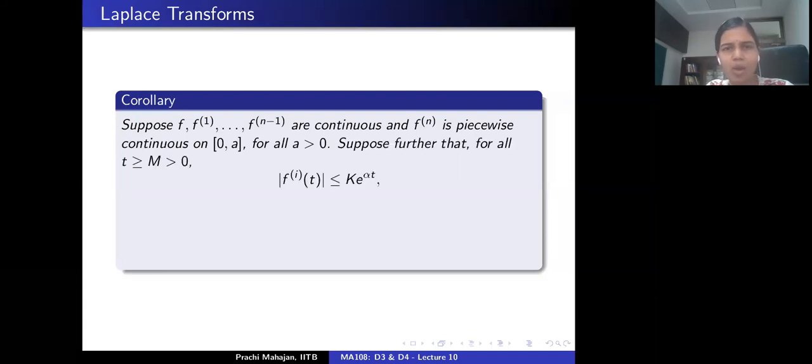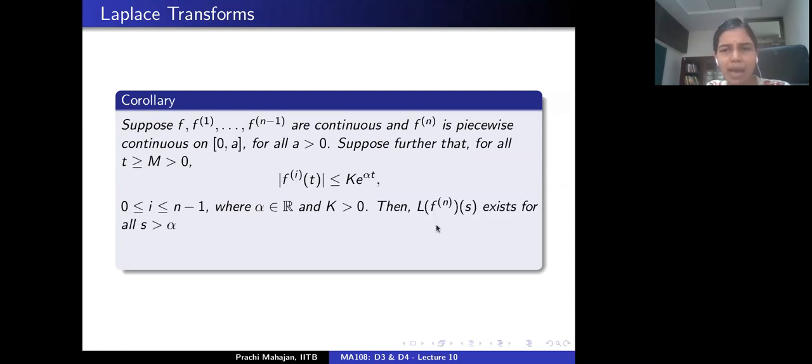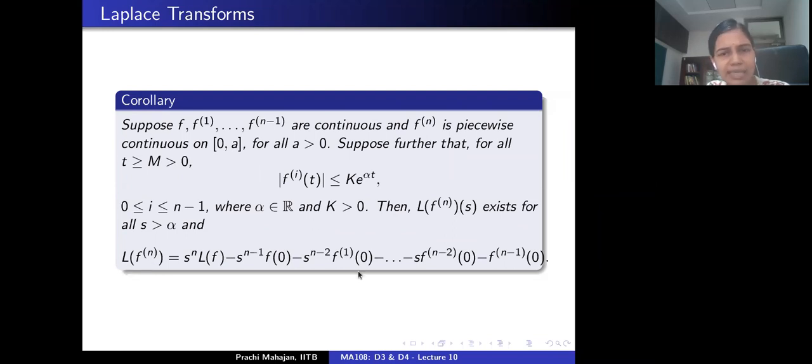Suppose that all derivatives of f up to order n minus 1 are of exponential order alpha. Remember, this alpha is the same for all derivatives of f up to order n minus 1. Then the Laplace transform of the nth derivative of f exists for all s bigger than alpha, and one can write down the Laplace transform of the nth derivative of f in terms of the Laplace transform of f.